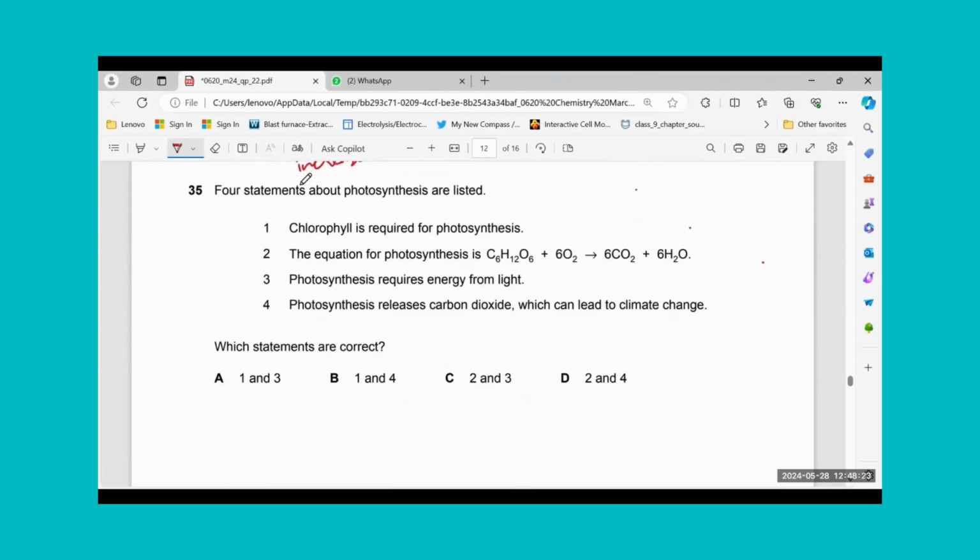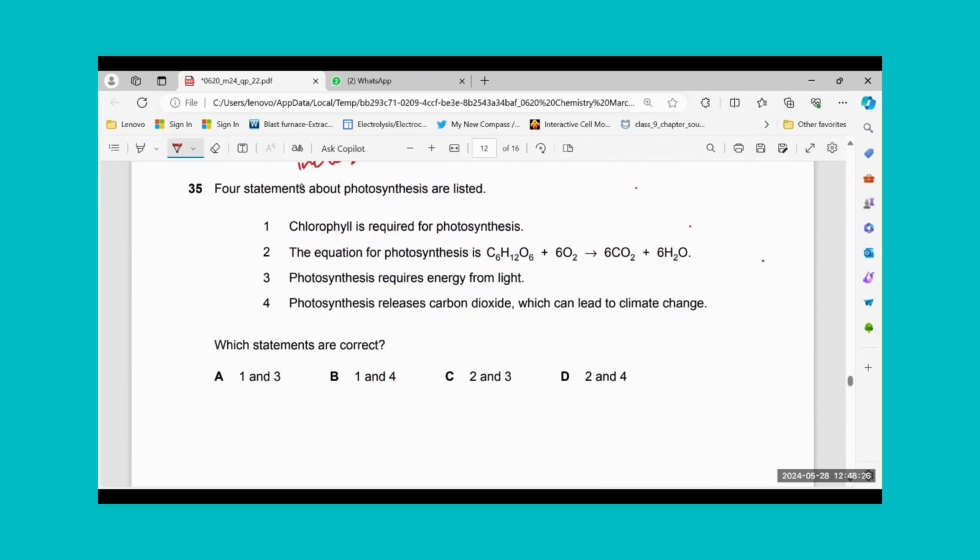Yes. Number 35, 4 statements about photosynthesis are listed. Chlorophyll is required for photosynthesis? Yes, it is required. The equation for photosynthesis, glucose plus oxygen forms carbon dioxide and water. Yes, this is the equation for photosynthesis as far as I know. Photosynthesis requires energy from light. This is also correct. It means I'm making some error somewhere. Photosynthesis releases carbon dioxide. Yes, which can lead to the climate change.